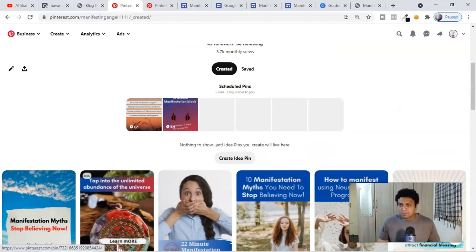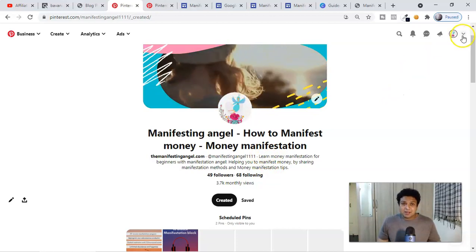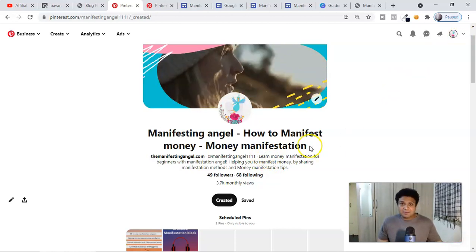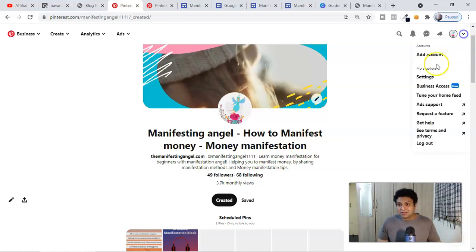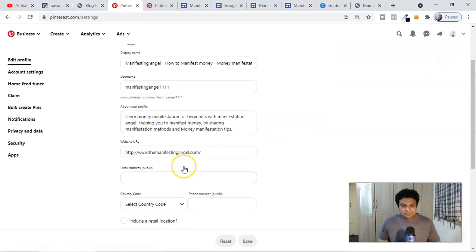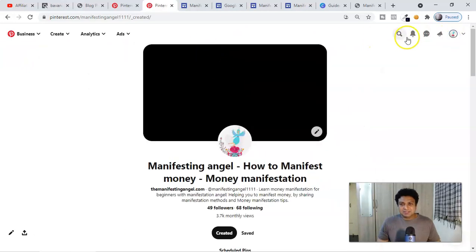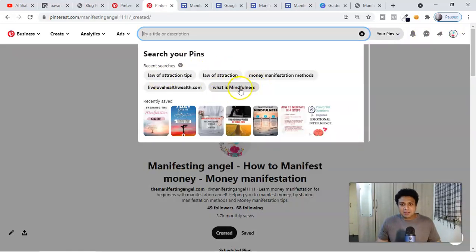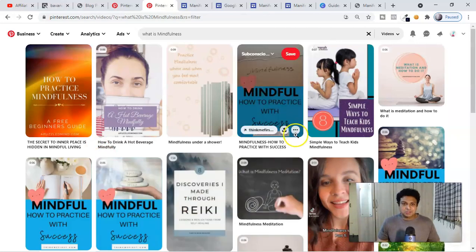Then, guys, the important thing is optimizing your profile or the bio, because in Pinterest you can rank your profile, you can rank the pin, you can rank the board also, with a little SEO. So you must go to the settings here. Look at this, you can insert the right words for what your page is all about, and you will rank here. For example, let me insert some topic like, what is mindfulness. This is already there. So if I go here, look at this. If you want to see the video, you will see all the videos about mindfulness.